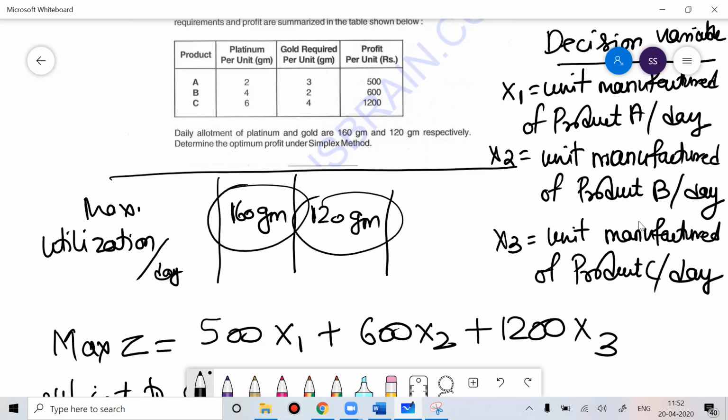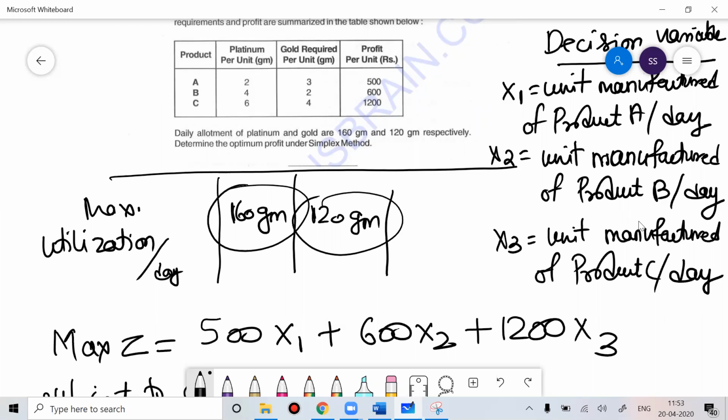Okay, and on 1 unit of product B, you are using 4 gram of platinum. So if I'm manufacturing x2 units, the amount of platinum you're utilizing is 4x2. Similarly, for 1 unit of product C, you're using 6 gram of platinum. So for x3 units, I'm using 6x3 gram of platinum.